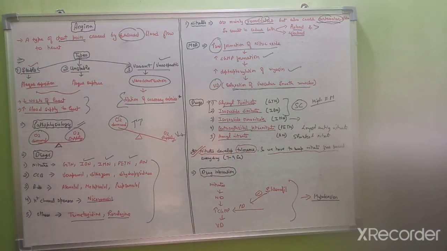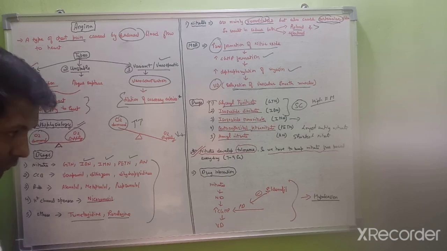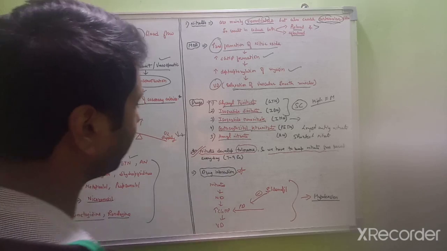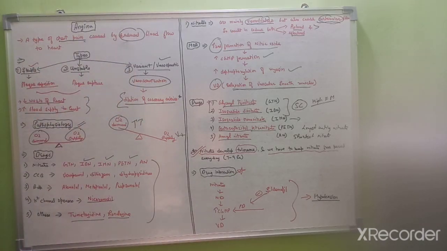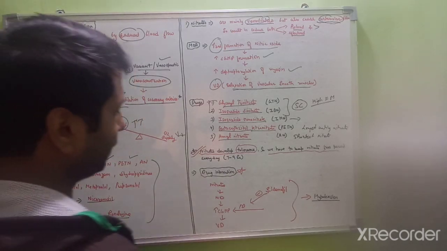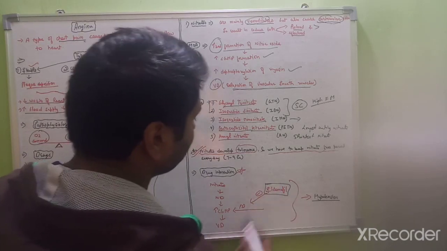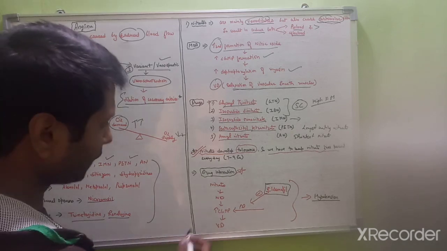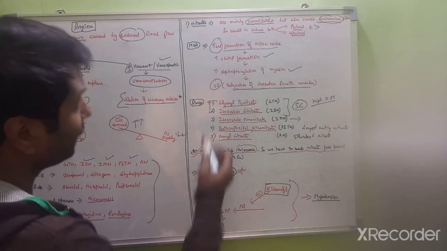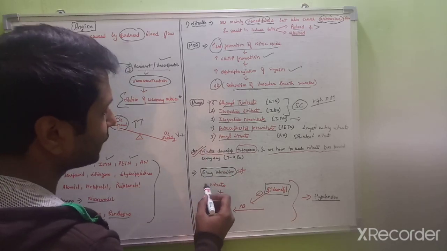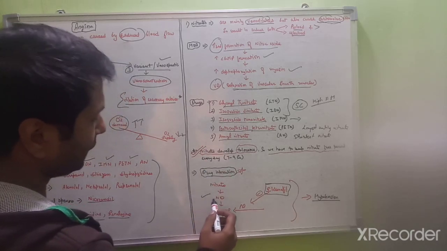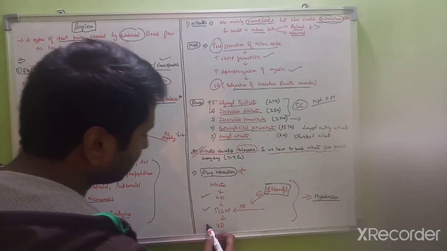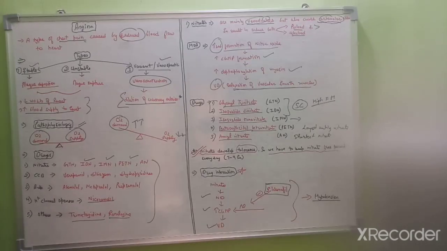Next one is drug interaction. This is very important from an exam point of view: nitrates and a phosphodiesterase inhibitor like sildenafil citrate should never be given together. Previously we discussed the mechanism of action of nitrates. The nitrates will release nitric oxide, which will cause an increase of cyclic GMP, and then there will be vasodilation.